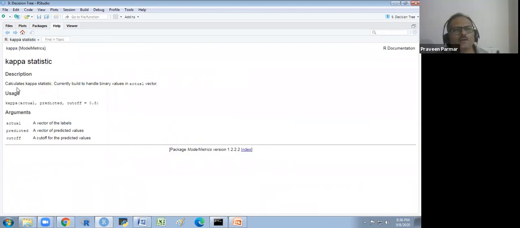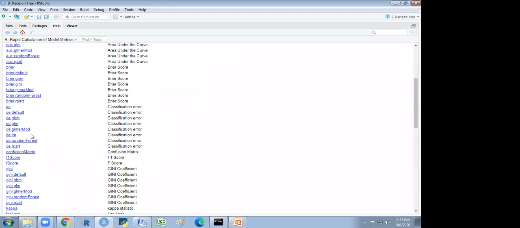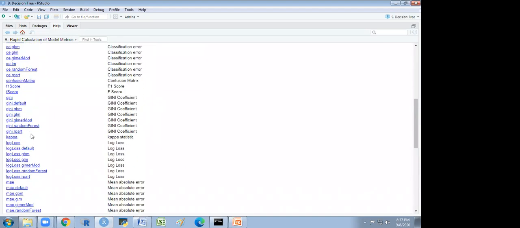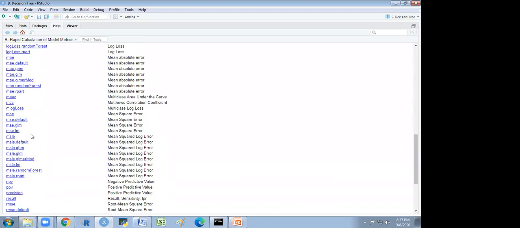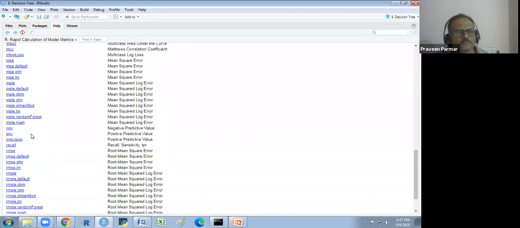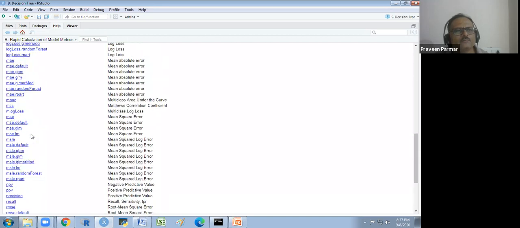Kappa calculates the kappa statistic, currently built to handle binary values in the actual vector. But it is not giving much description. Kappa is a measure of reliability for categorical variables. The p-value is there, NIR.